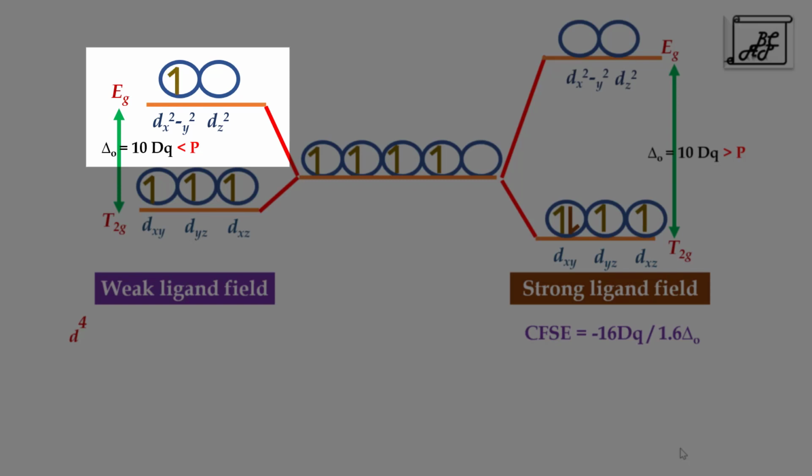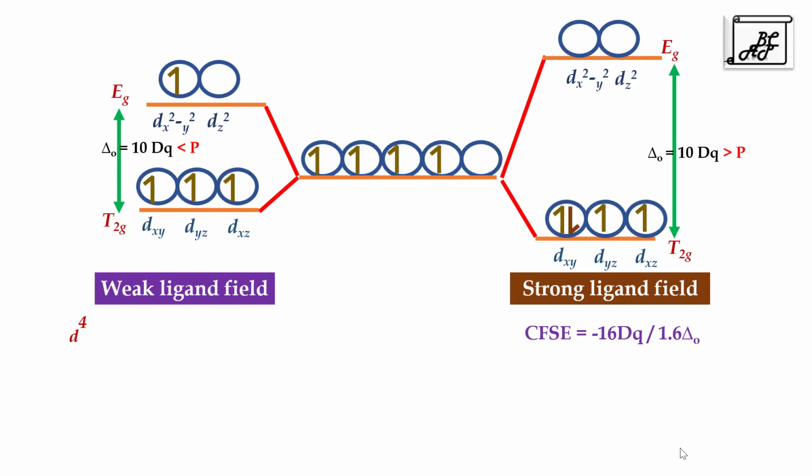Hence, the fourth electron prefers to occupy Eg orbitals. We know that for every electron that gets occupied in the Eg orbital, the energy of the system will increase by plus 6 dq. So total energy is calculated as minus 12 dq for the 3 electrons in the lower lying T2g orbitals plus 6 for the electron which is occupied in the Eg orbitals. So total is calculated as minus 6 dq or minus 0.6 delta O.